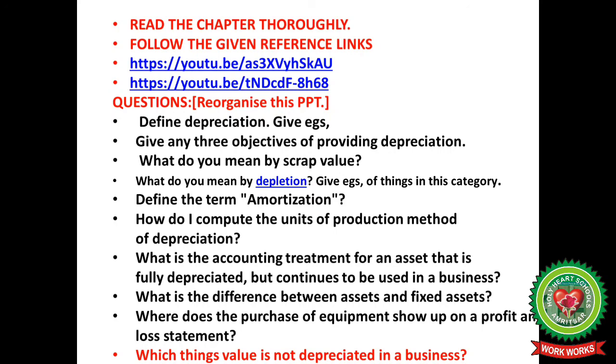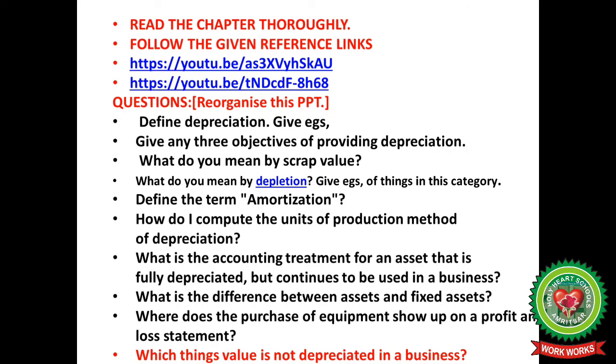So here we conclude our presentation by making a question list. Define depreciation, give examples. Give any three objectives of providing depreciation. What do you mean by scrap value? What do you mean by depletion? Give examples of things in this category. Define the term amortization. How do you compute the units of production method of depreciation?